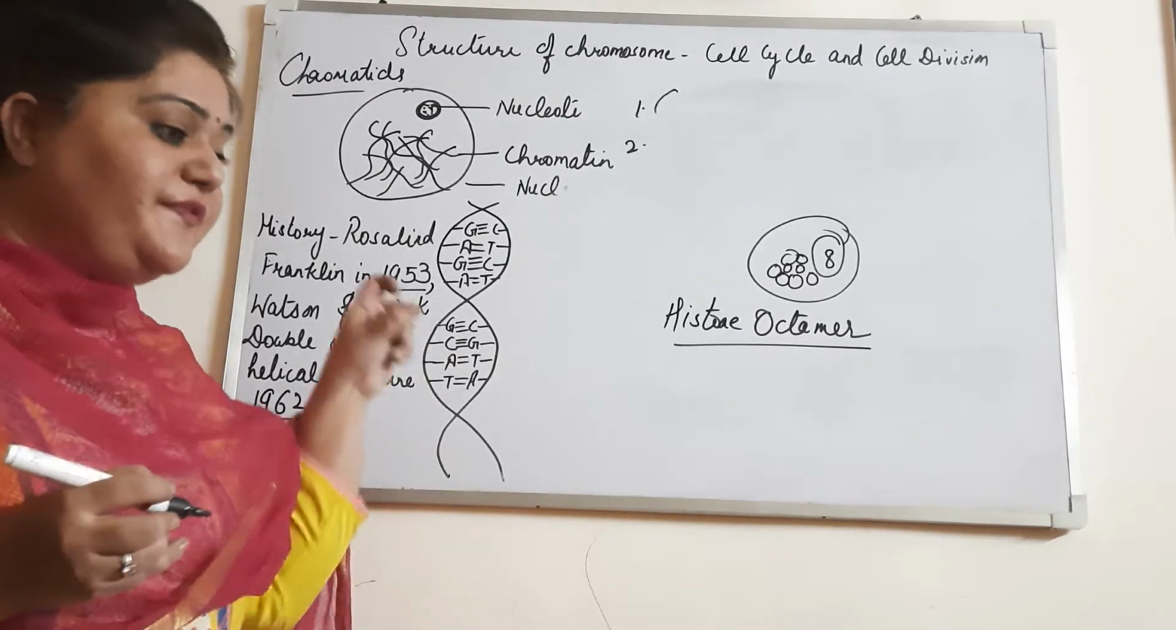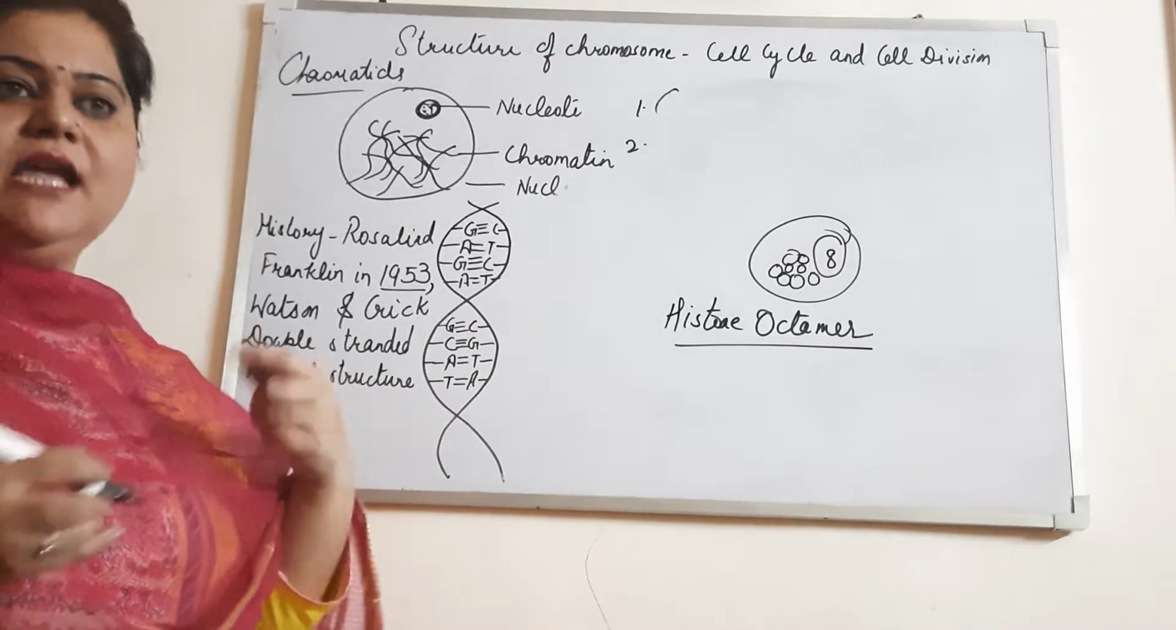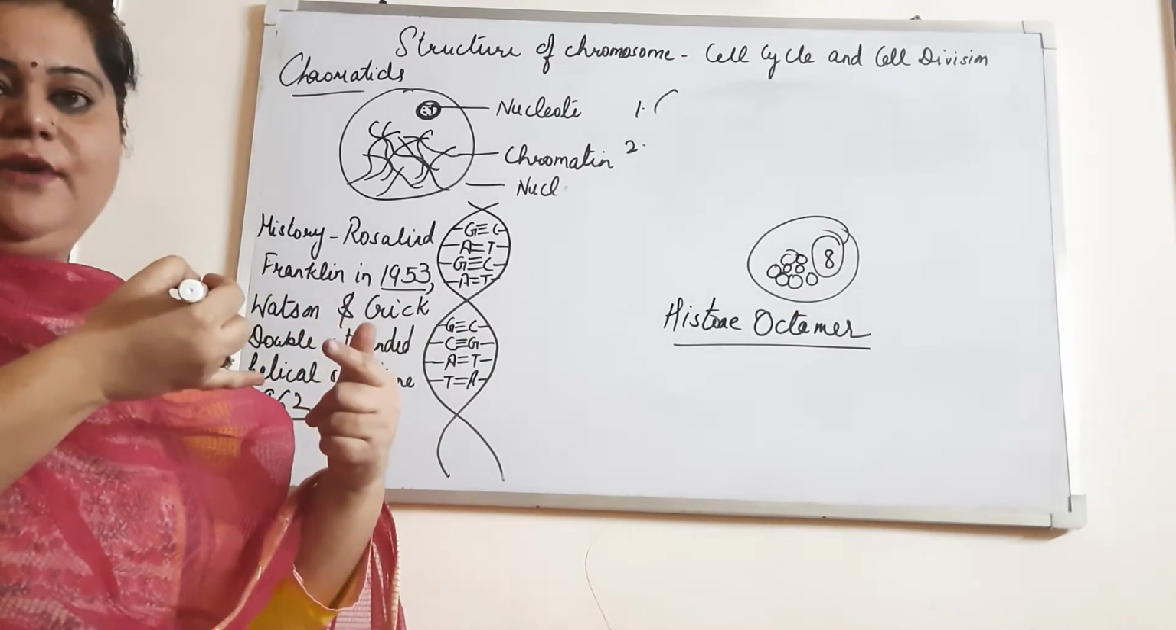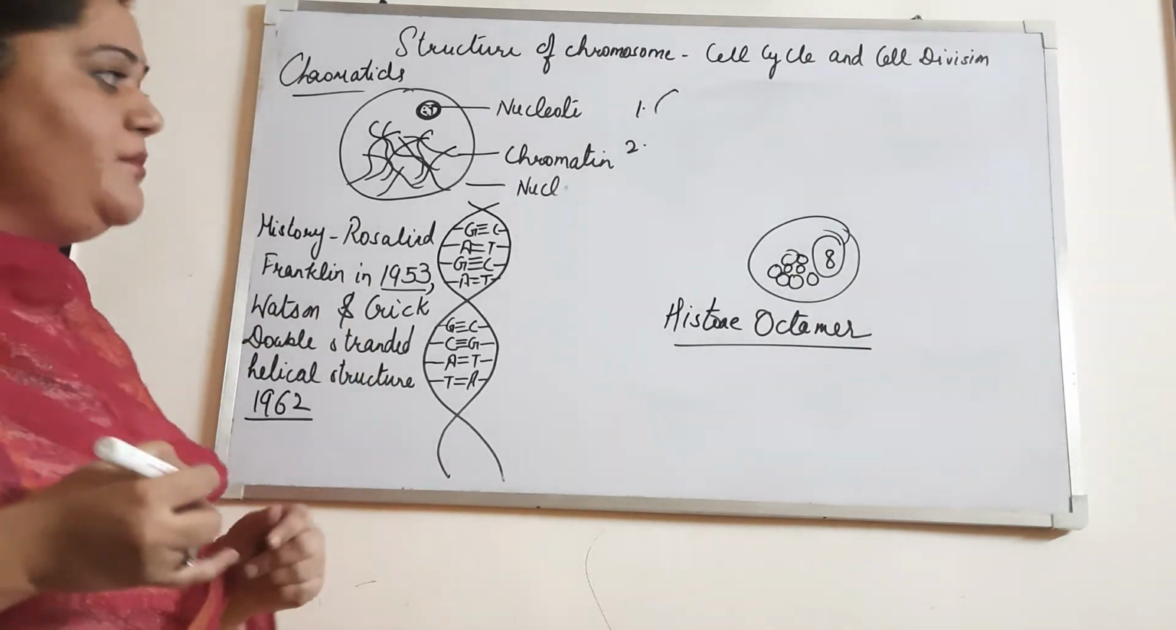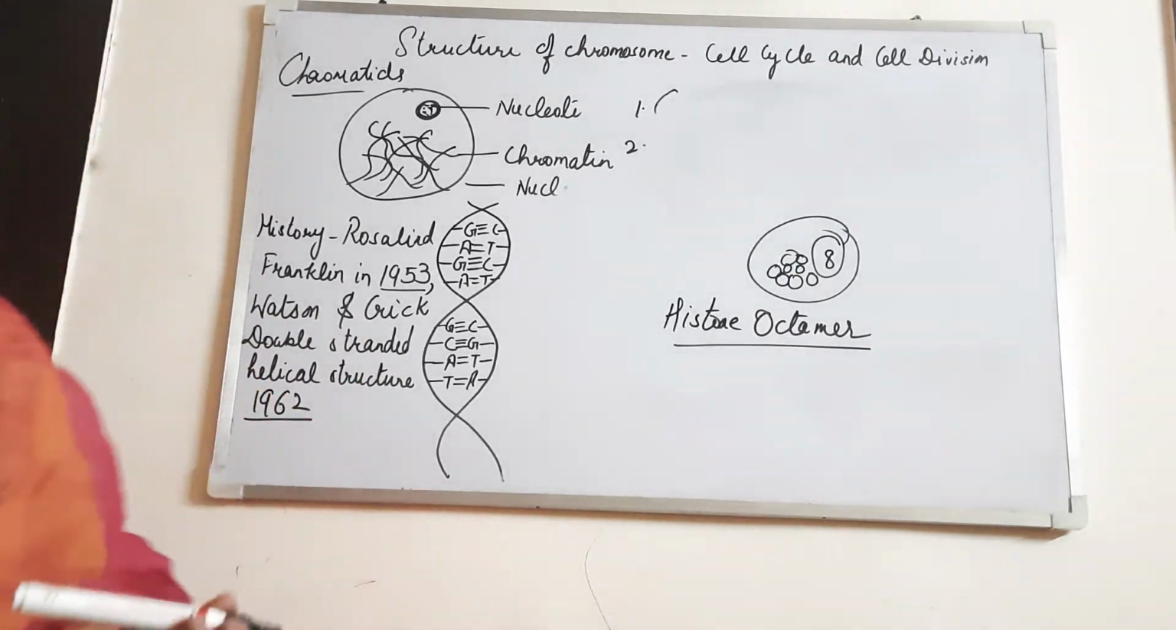Then in order to fit inside such a small nucleus, it has to coil. It has to condense and it has to coil. And how does it coil? That I am going to show here. So please try to understand.